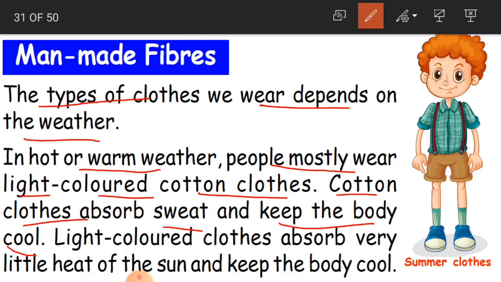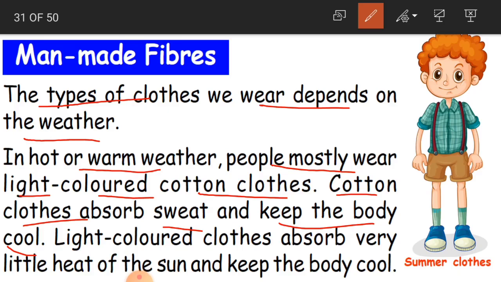Or else if you wash your hands, to wipe our hands, we use cotton napkins. Cotton will absorb the water. Sweat here is nothing but water coming out from our body. So when you wear cotton clothes, this sweat is absorbed by the cotton cloth and it keeps our body cool.